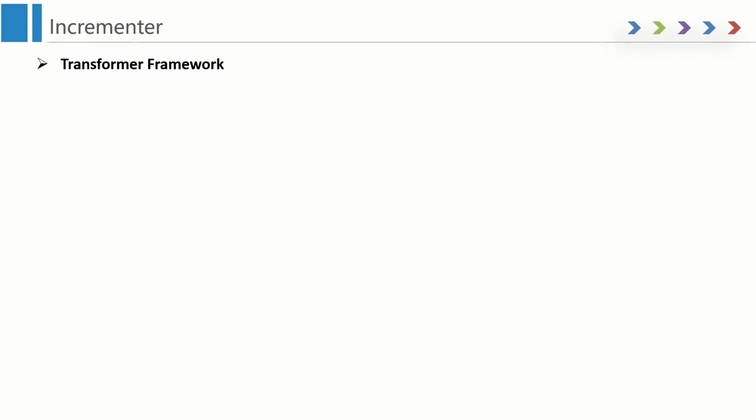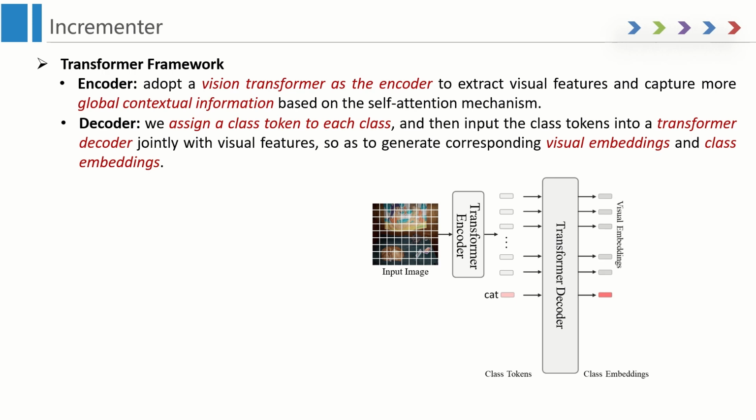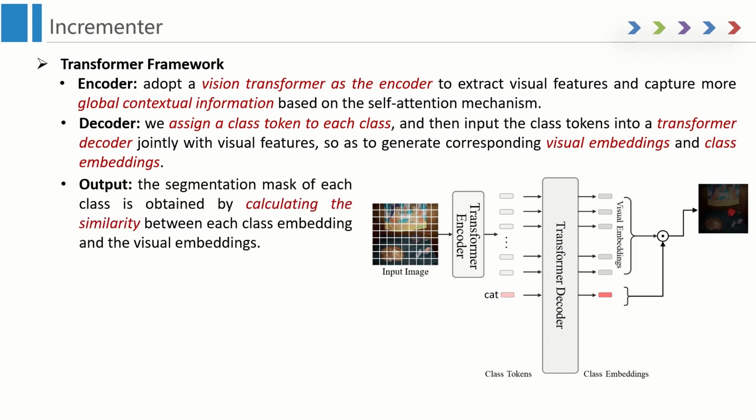We'll first introduce the transformer framework, which consists of an encoder and a decoder. For the encoder, we adopt a vision transformer to extract visual features and capture more global contextual information based on the self-attention mechanism. For the decoder, we assign a class token to each class and then put the class tokens into the transformer decoder jointly with the visual features, and generate corresponding visual embeddings and class embeddings. Finally, the segmentation mask of each class is obtained by calculating the similarity between each class embedding and the visual embeddings.